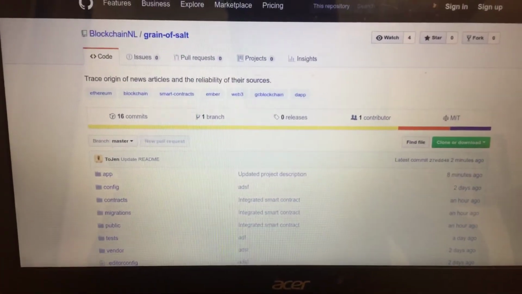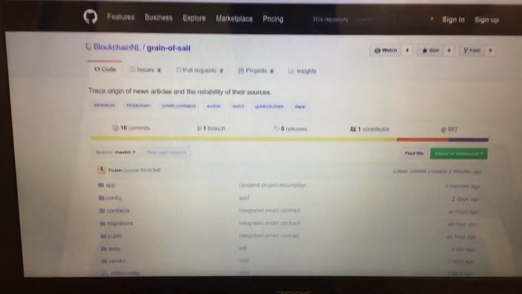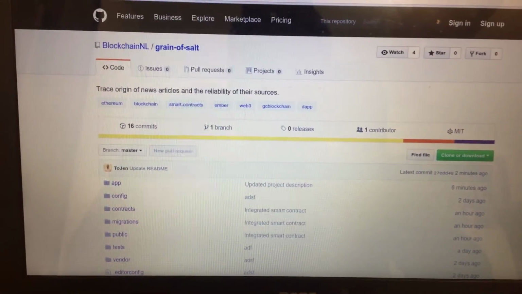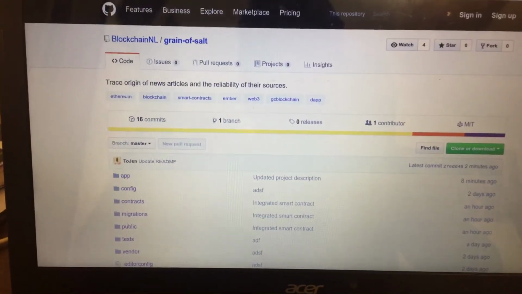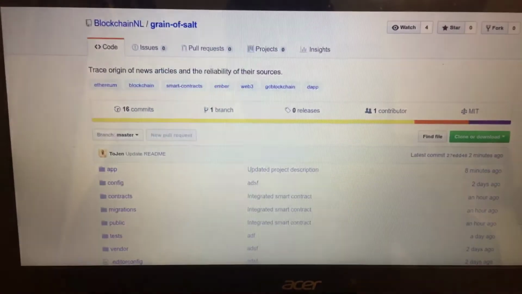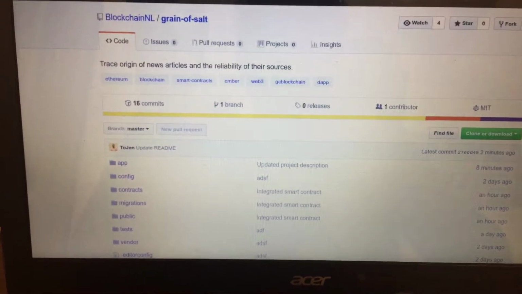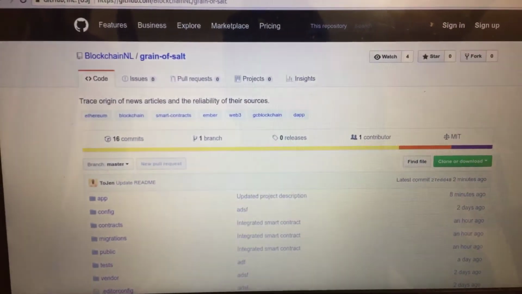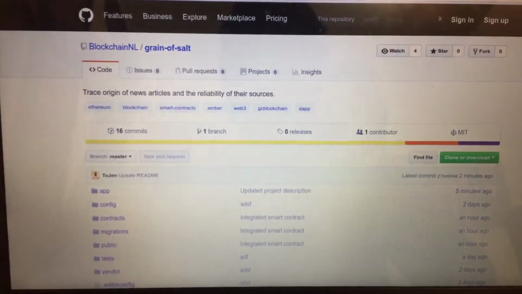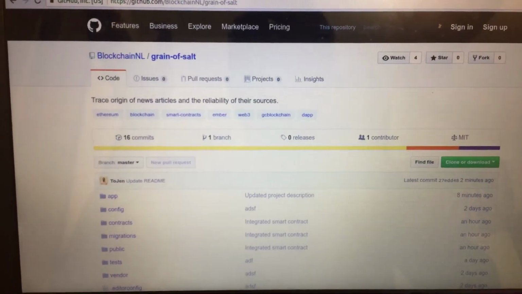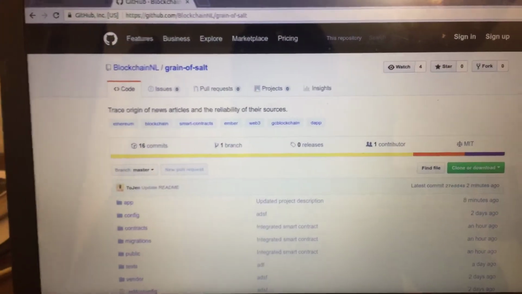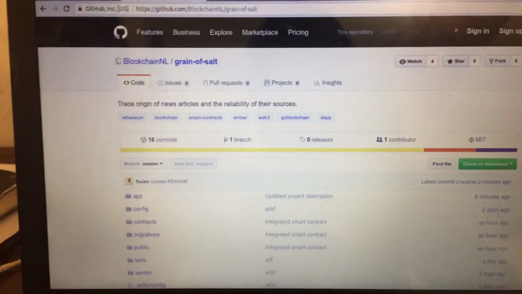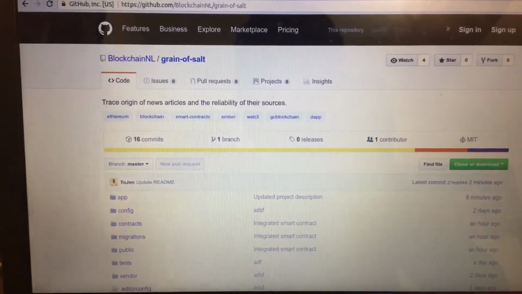And what we decided to build this weekend, because we actually just started on Friday, was a solution, or at least a way to try and combat fake news. So what we started thinking about was the origin of news sources. Origins could either be true or false. And what we found out is that news articles tend to refer to each other. So by being able to trace these referrals, you can get to a particular origin.